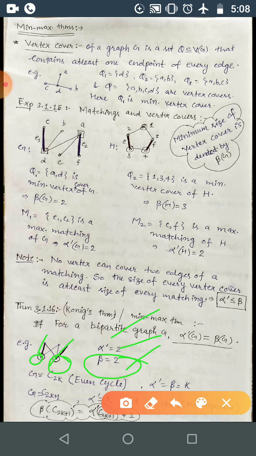That is the minimum vertex cover and maximum matching size. These 2 edges you can take, or if you want, these 2 edges, or even these 2 edges; it doesn't matter, the cardinality always remains the same.